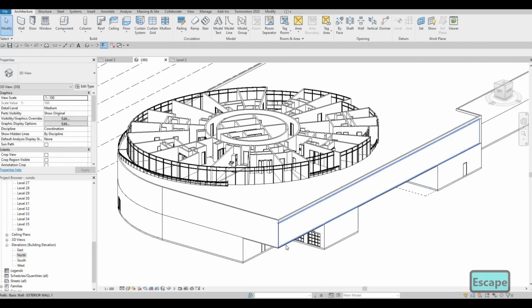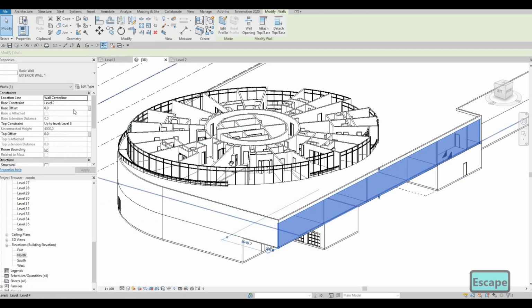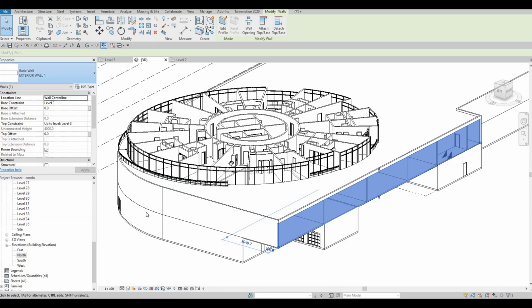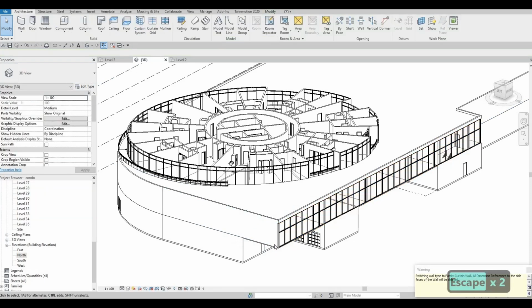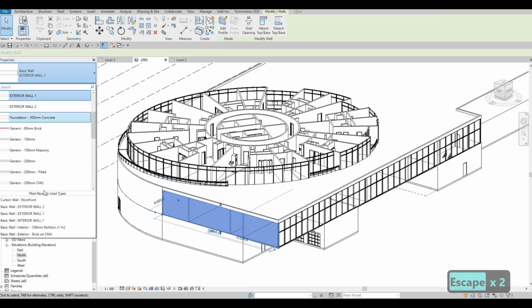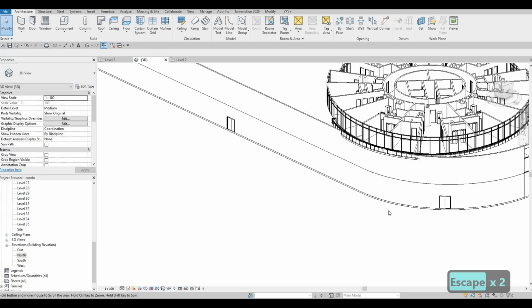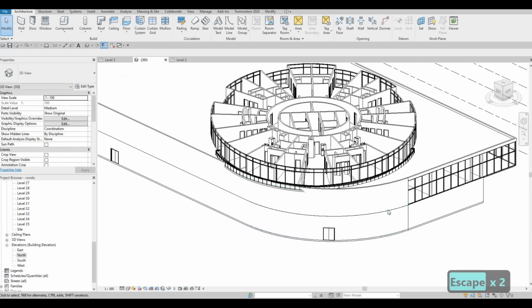So now we could just select this and then change it to storefront. Select this one, storefront. We want to make sure to just select individually.